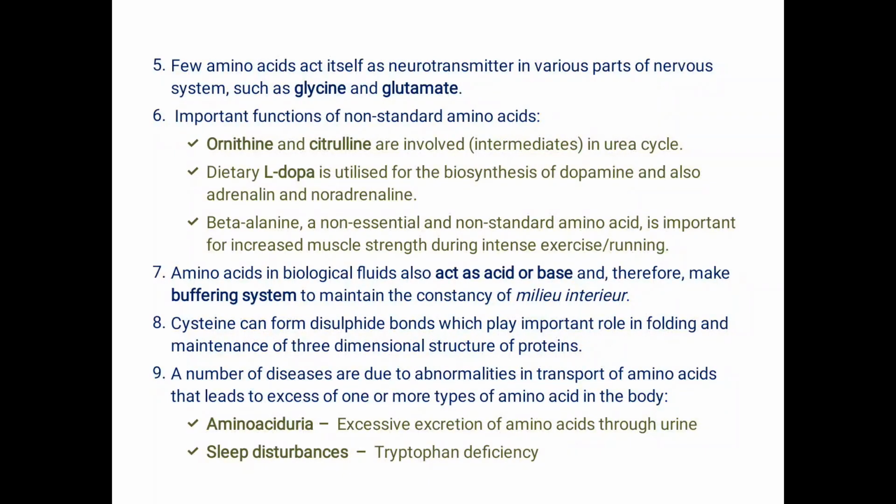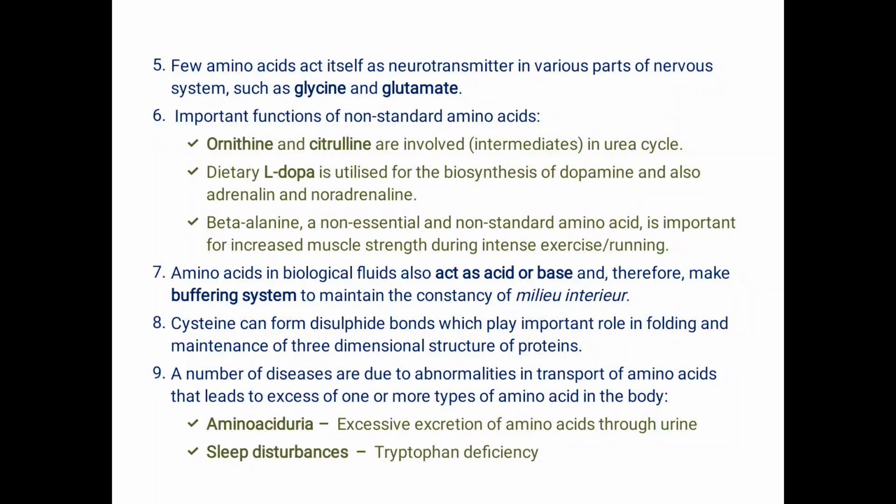Now about the important functions of non-standard, or non-proteinogenic, amino acids: some of them are ornithine and citrulline, which are involved in urea synthesis. They are intermediates in the urea cycle. Then dietary L-dopa is utilized for the biosynthesis of dopamine and also for the synthesis of adrenaline and noradrenaline.